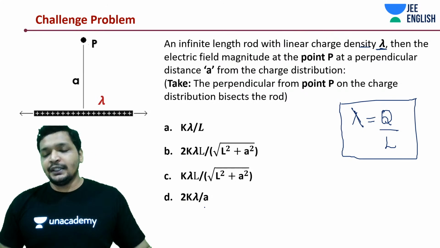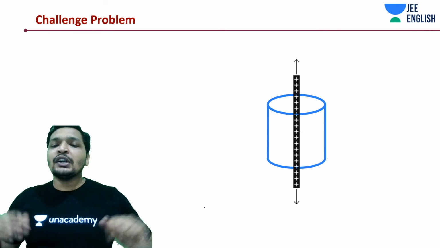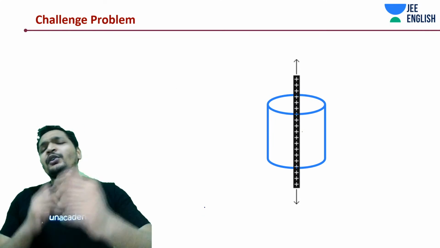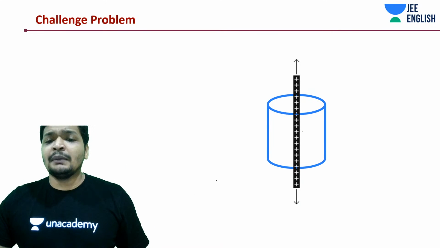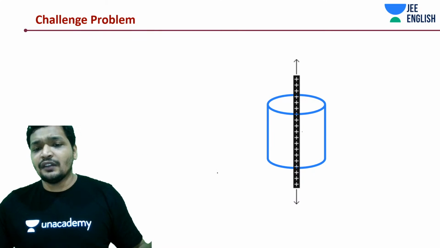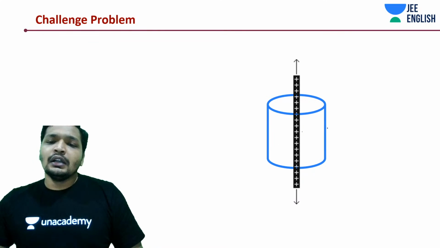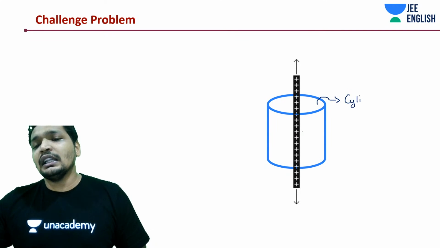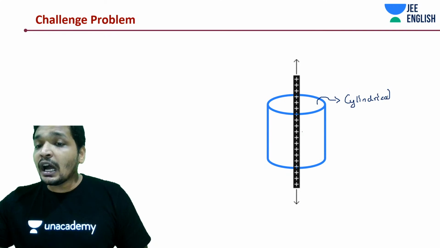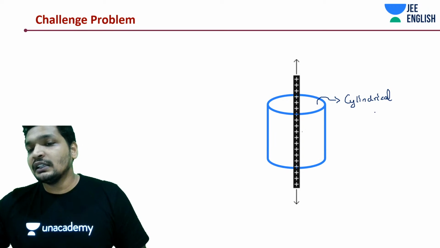Let's get into the question. I'll tell you the simplest way to solve it. Draw a Gaussian surface. Whenever you have infinite charge, like a linear charge, try to draw a cylindrical Gaussian surface. This is a cylindrical Gaussian surface, an imaginary surface.